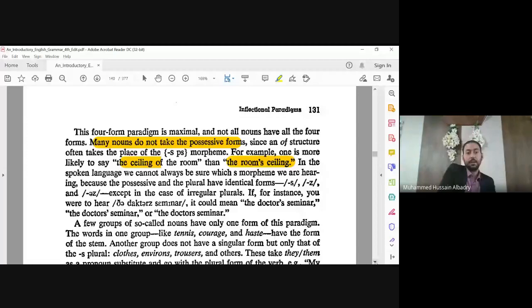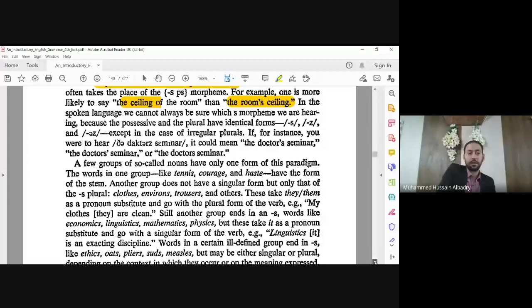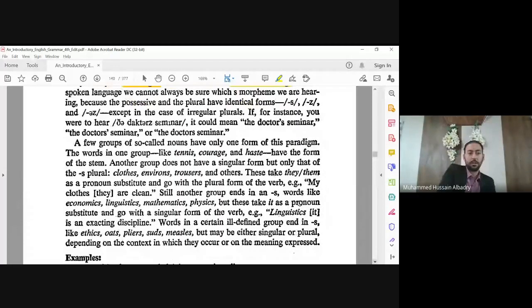This is very important. As I said, not all nouns accept all these forms. Like number one, for example, the ceiling of the room, the roof of the room, the legs of the table. This is number one.